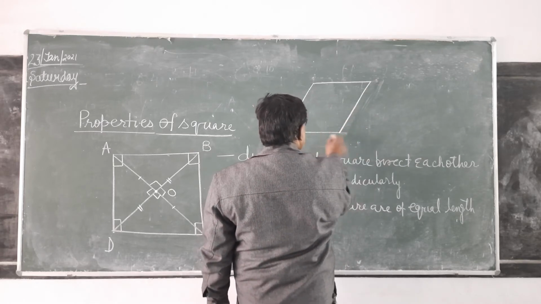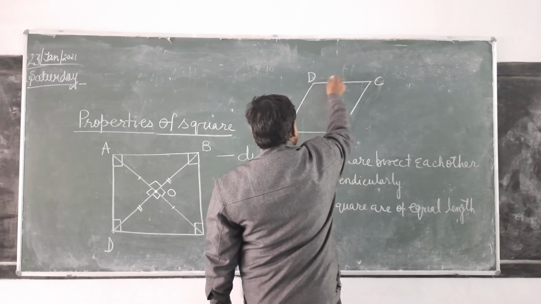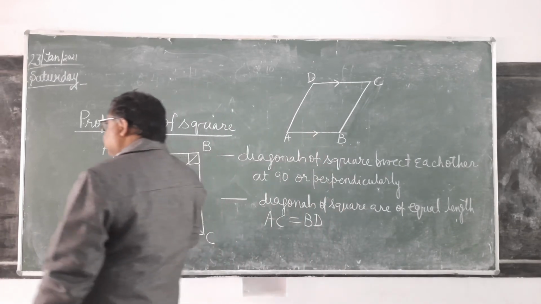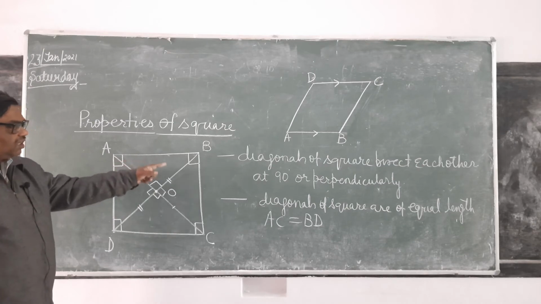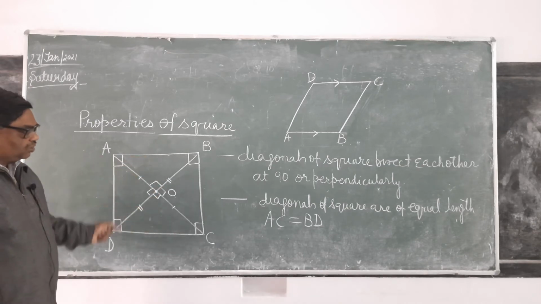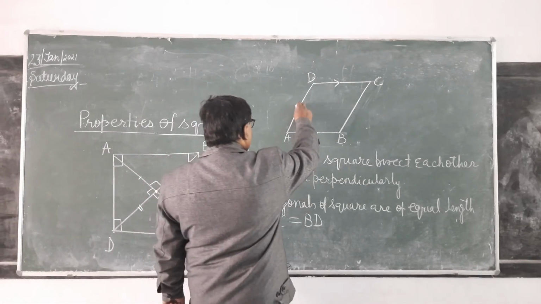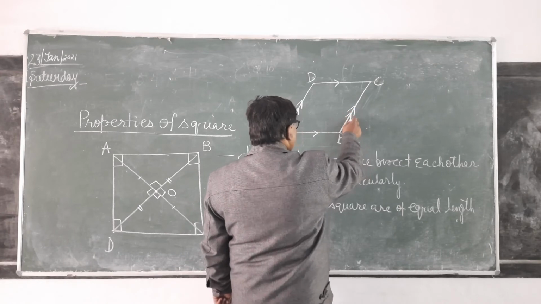This is A, B, C, D. Here opposite sides are parallel. Here also opposite sides are parallel. Since the angles are 90 degree, therefore opposite sides will become parallel. It's clear?